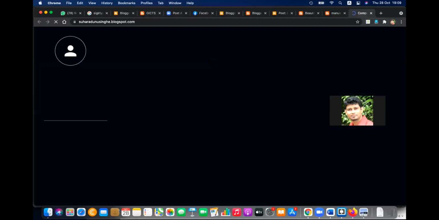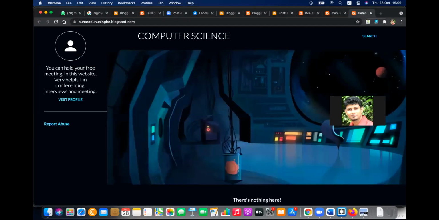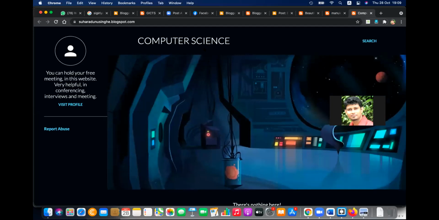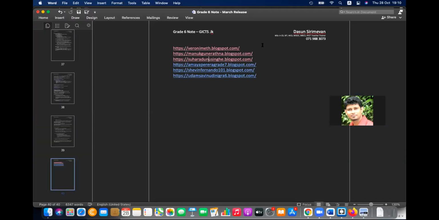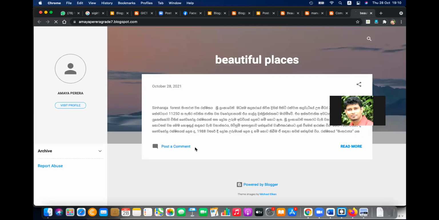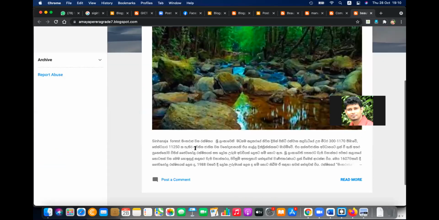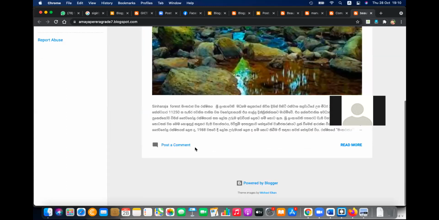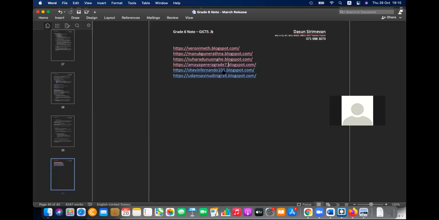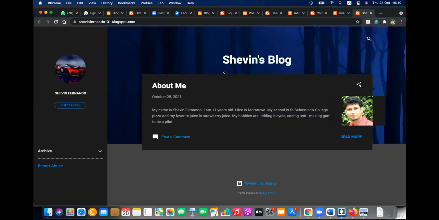Suhara, yes, Suhara also added something related to computer science. She has changed the theme also. Very good. And this is Amaya. Yes, she has also added a post. Now I publish another. Okay, sure, publishing. Okay. But this is Shevin. Shevin is also doing it.